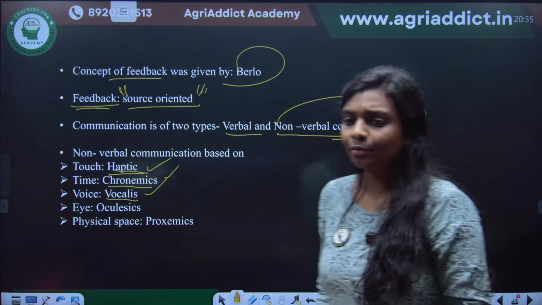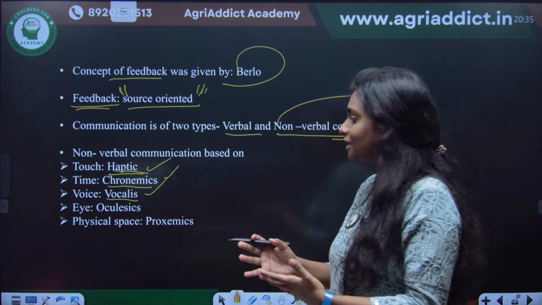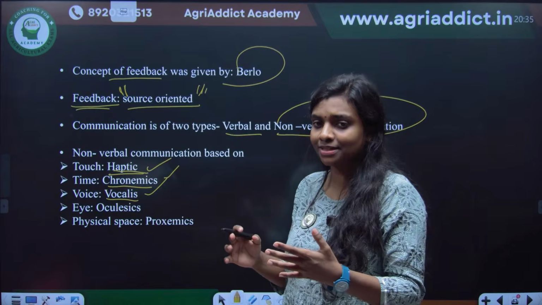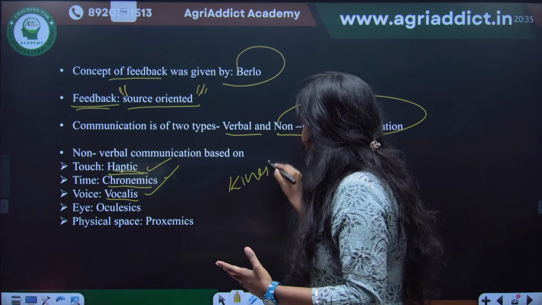Okay, about time, we don't need to go too much into the verbal communication types and all. I think you asked for the actions, gestures and all. It is also known as kinesics. There are different types.